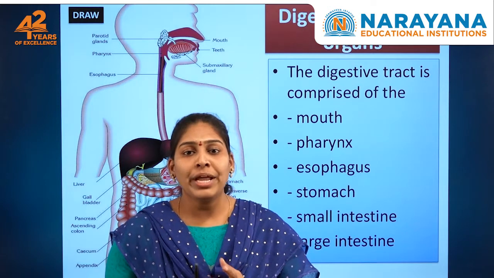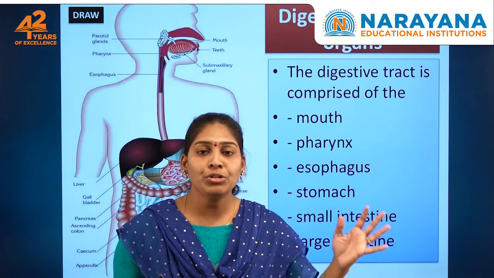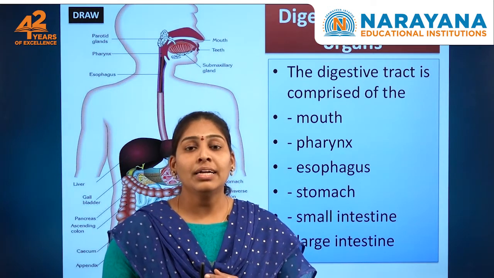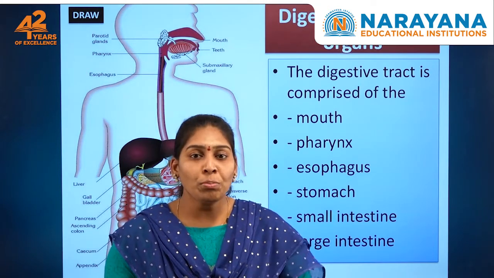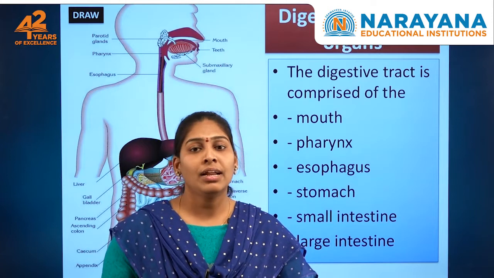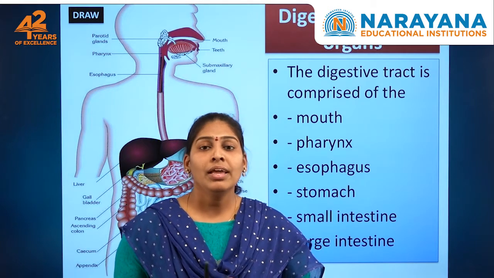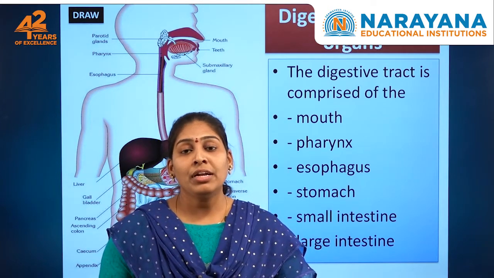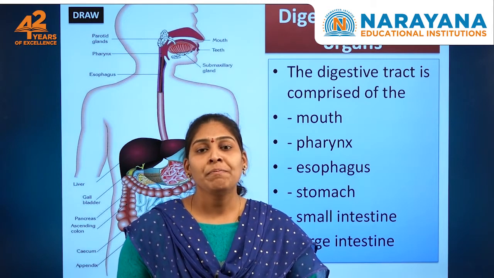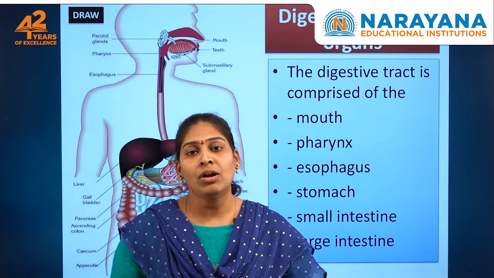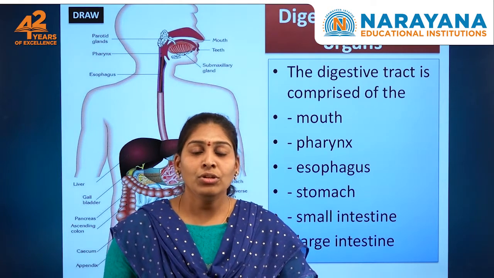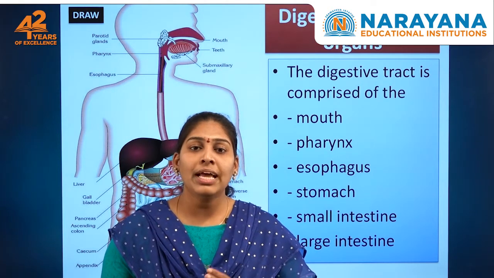After that, the larger molecules have to be broken down into smaller molecules, which is digestion. Then the nutrients have to be absorbed by all the organs, which is done by the small intestine, called assimilation. After the digestion process, the waste material has to be removed, which is called defecation. These are the 4 steps involved in digestion.